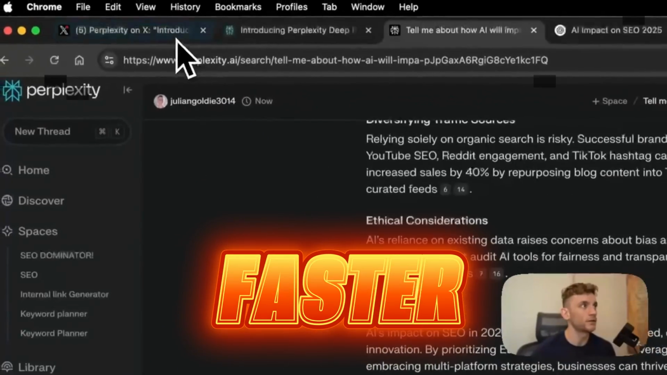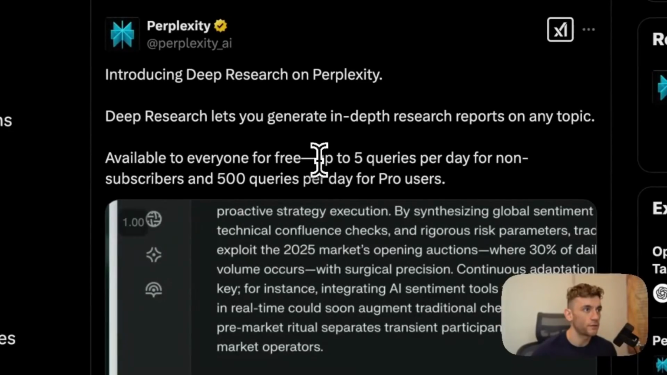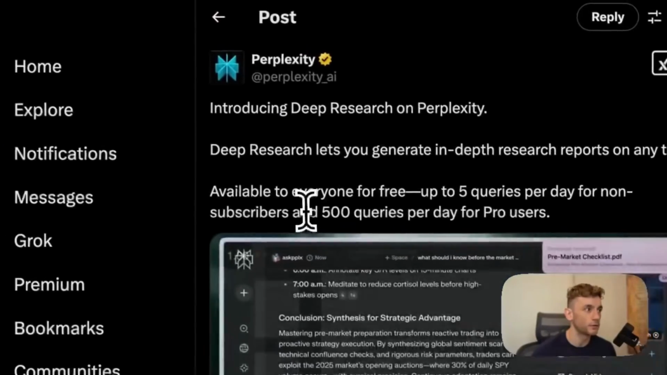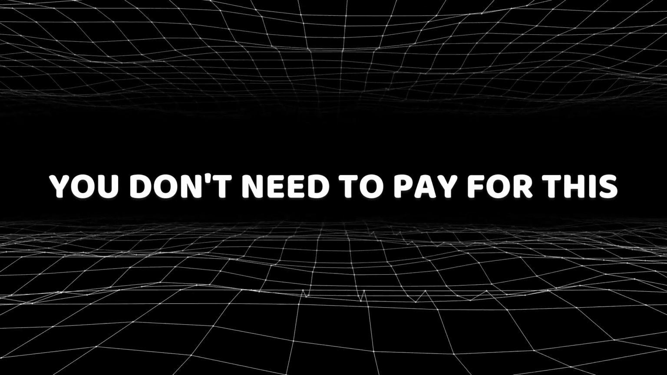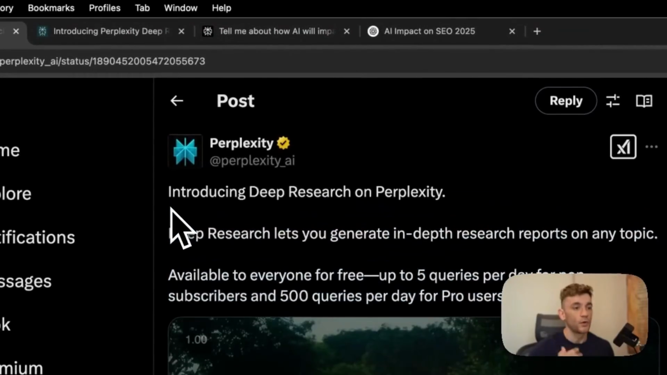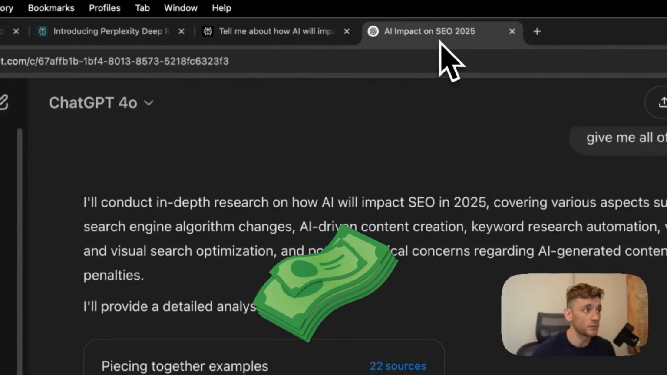And again, you can do this for free. You get 5 free queries per day for non-subscribers. So you don't need to sign up to the premium plan. You don't need to pay for this. And this is a very valid alternative to using ChatGPT's deep research, which costs $200 per month.